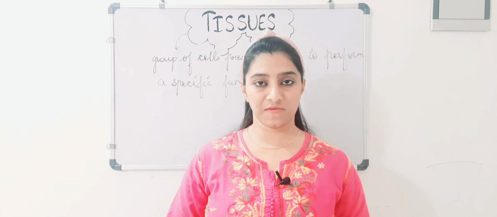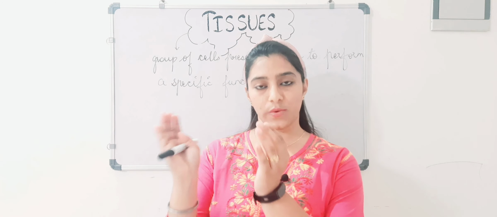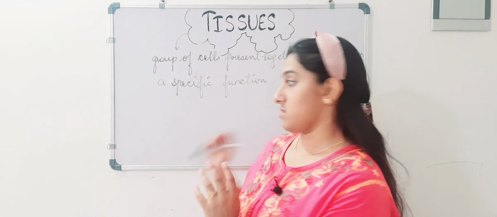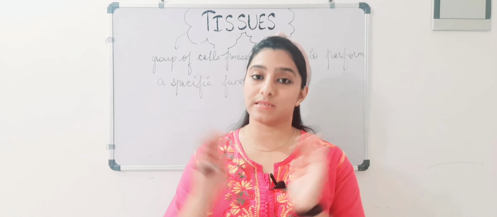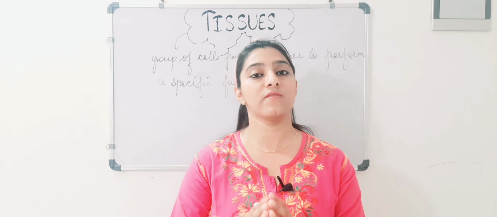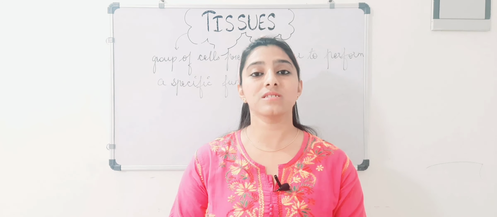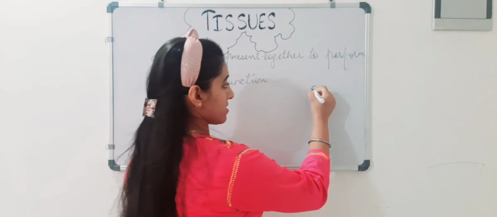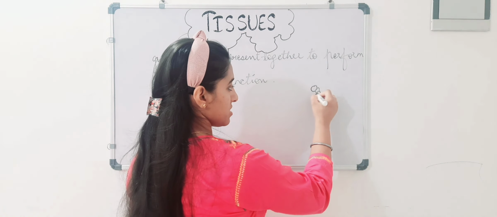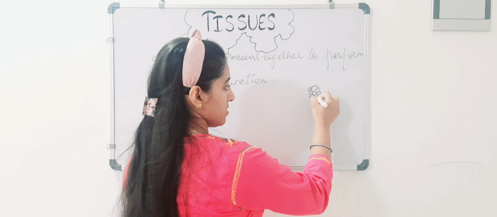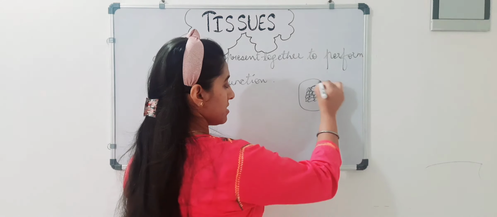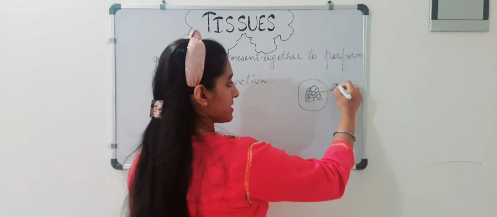Tissues are a group of cells, meaning a cluster of cells which, when they join together, form tissues. But one more thing: they are present together at a single place and they function together, meaning they have a specific function. For example, if there is a cell like this, I am making a cell, so there is a group of cells, for example, these are the cells that are helping in digestion.